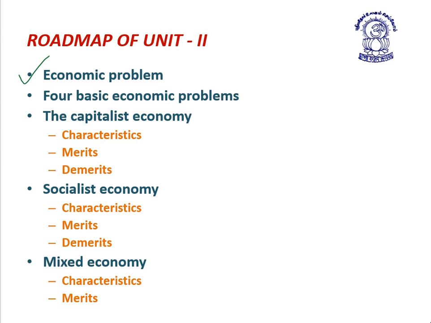So we have completed our second part of unit 2, that is, the 4 basic economic problems. Till today we had discussed 2 important aspects of the chapter. First is what is an economic problem, second is the 4 basic or central economic problems in detail.